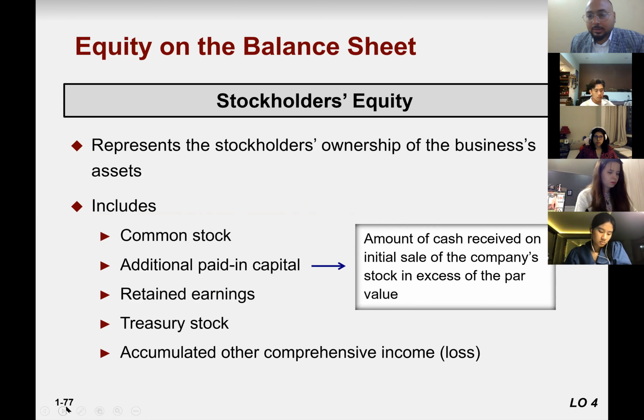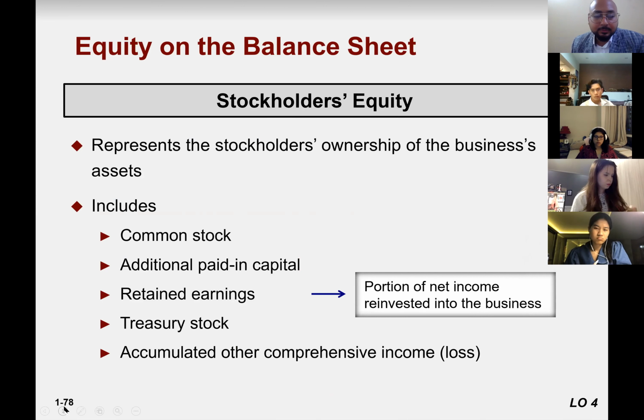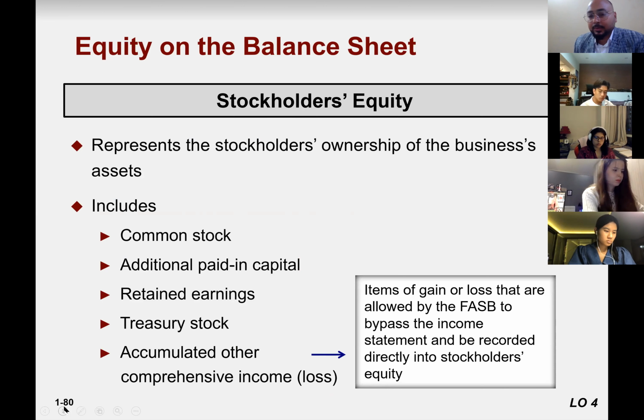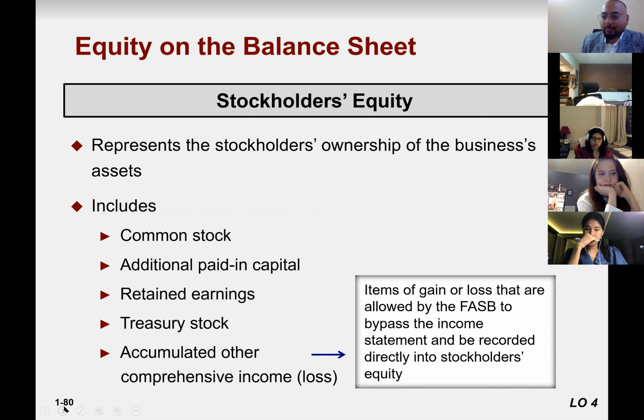Additional paid-in capital: amount received from the initial sale of company stock, excess of par value. Retained earnings, I already explained: portion of net income reinvested into the business. Treasury stock: amount paid by the company to repurchase its own stock. And items of gain or loss that are allowed by the Financial Accounting Standards Board to bypass the income statement and be recorded directly to stockholders' equity. I just give you the example here. Other comprehensive income is like foreign currency translation and the like.